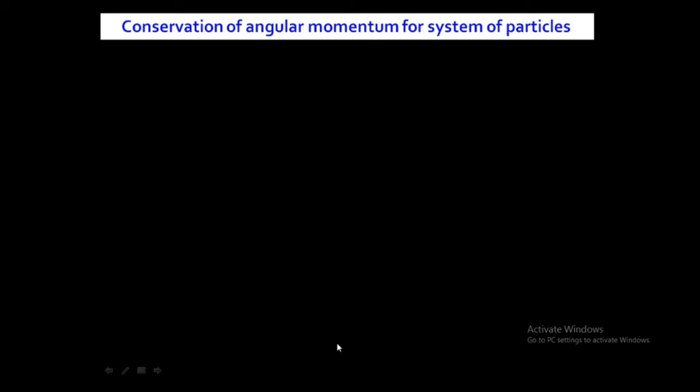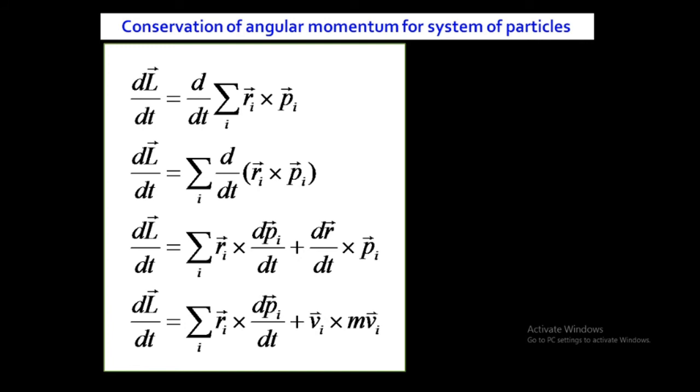Now, a very easy derivation. We are taking the derivative on both sides. dL by dt is equal to d by dt of summation over i of ri cross pi. Now we can take the summation outside and the derivative inside. See this step: we are keeping the derivative inside and we have kept the summation outside. So summation over i of d by dt of ri cross pi.